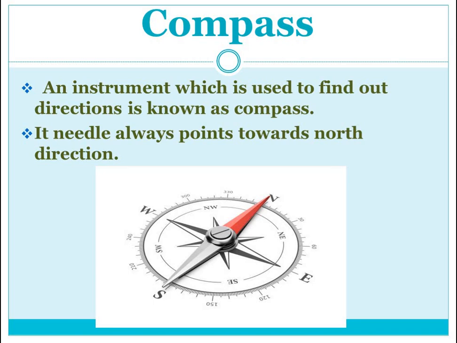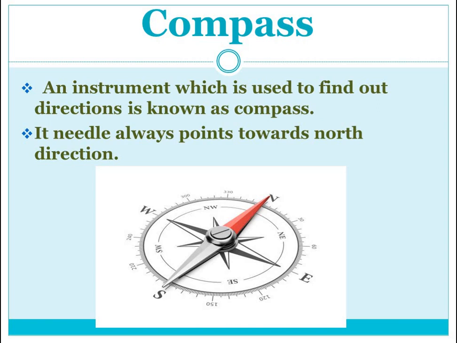So this is all about today's lecture, in which we have covered the map. Then we took the definition of an atlas and the different types of maps, including the physical map, political map and thematic map. Then we took the scale also, which was a must to understand. Then we took the cardinal points with the intermediate directions, and at last the instrument that is used to find directions, known as the compass.